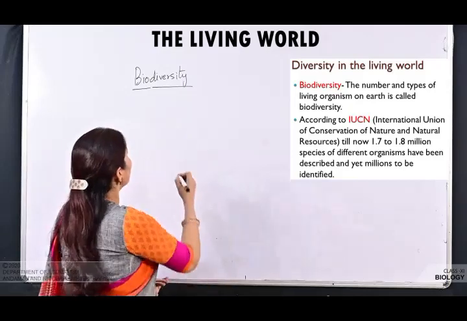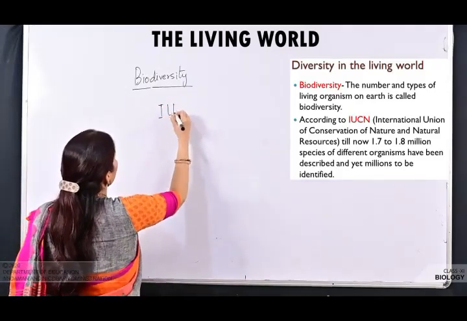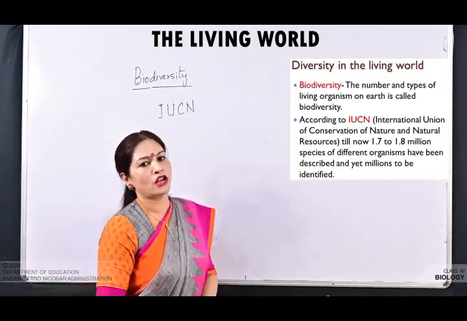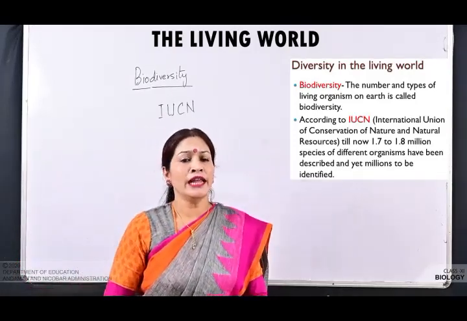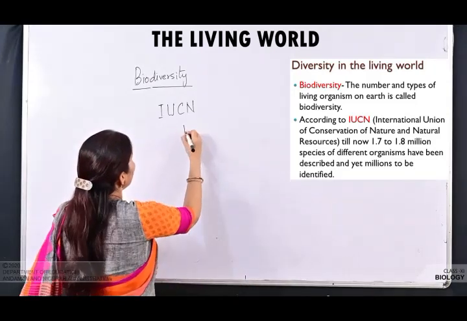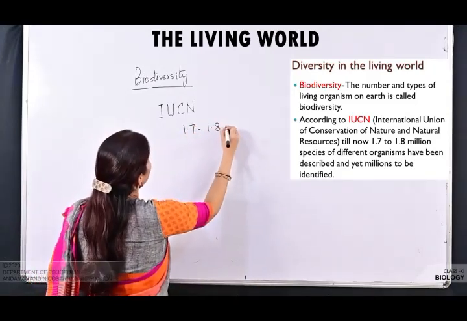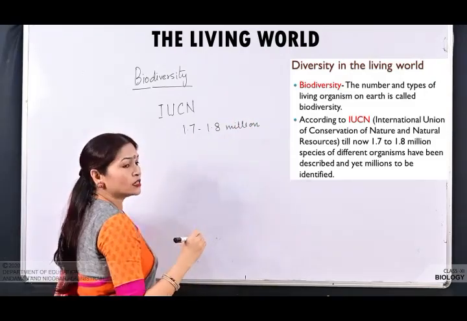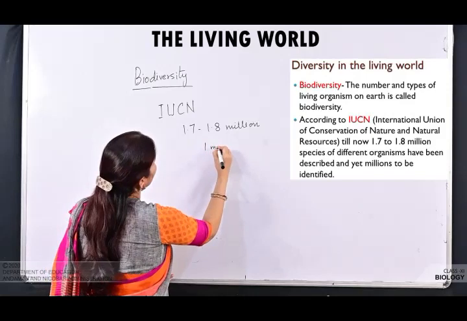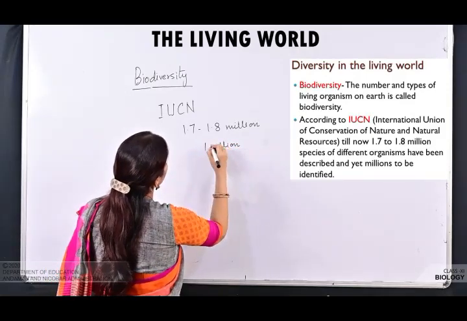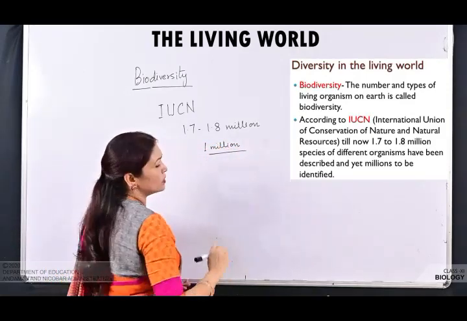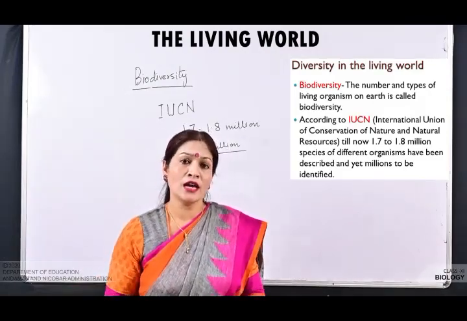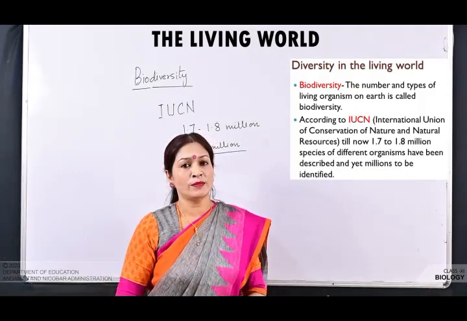And according to IUCN जो है International Union for Conservation of Nature and Natural Resources, till now nearly about 1.7 to 1.8 million species have been discovered, and more than 1 million species are yet to be discovered. So many species or so many organisms are there, and varieties of these living organisms are there.